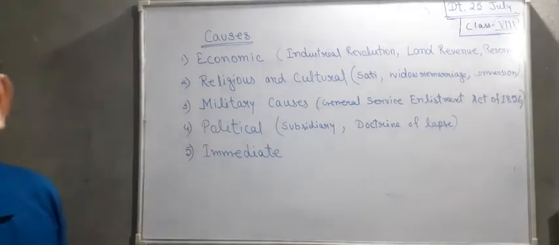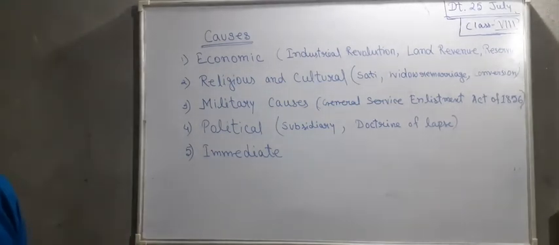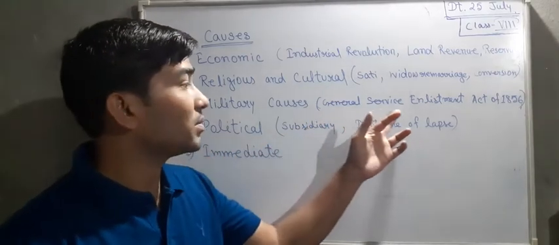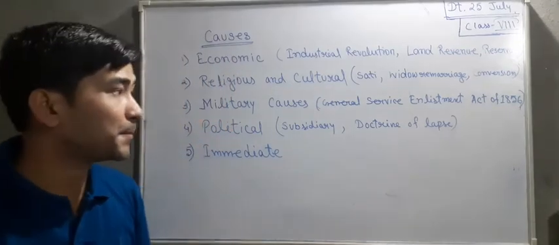Now come to military causes. You can see this General Service Enlistment Act of 1856.